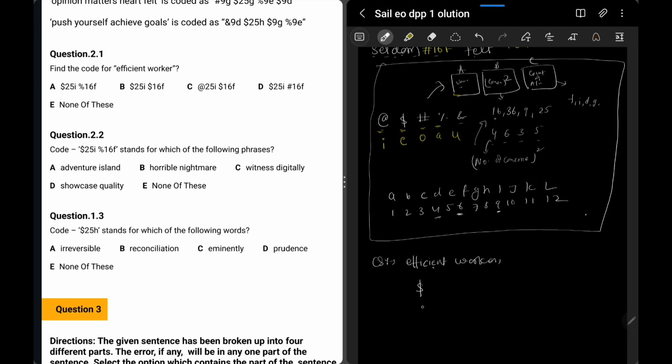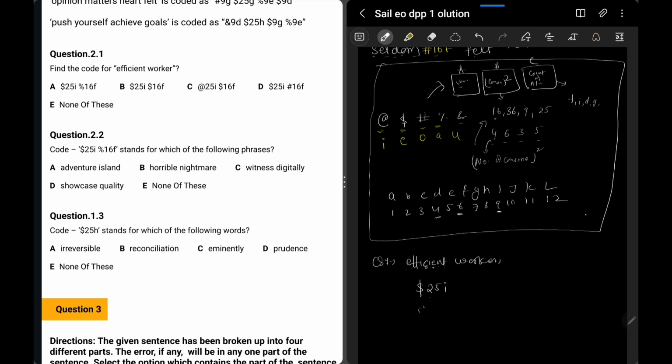So number C has no chance of being right. We have only A, B and D. Now in A, B and D, you see $25 is common. So anyways, it's going to be in the answer, right? Now you also want to check that in case it's none of these, we can also check that I is related to 9. The number of alphabets is 9. 1, 2, 3, 4, 5, 6, 7, 8, 9. Okay, this is 5 square, right?